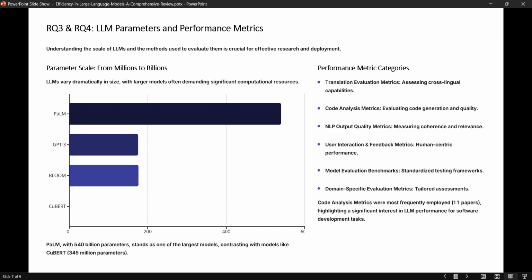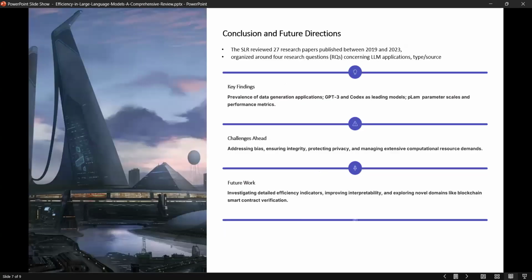For questions number three and number four, they found that the PaLM model had the most accurate parameters and the best performance metrics according to their results across the 27 research papers.